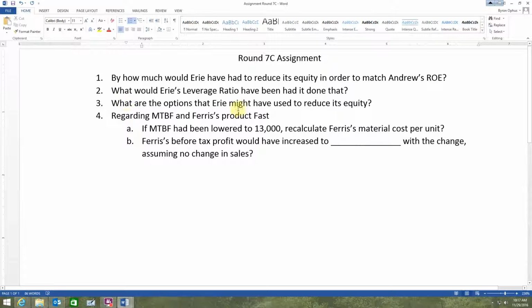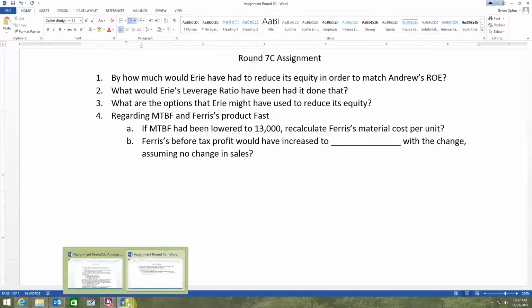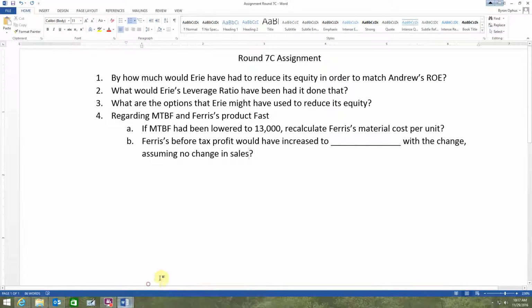3. What are the options that Erie might have used to reduce its equity? There's more than one. There's probably more than 2. What are some things that you could do to reduce your equity? There's at least 2, let's put it that way.